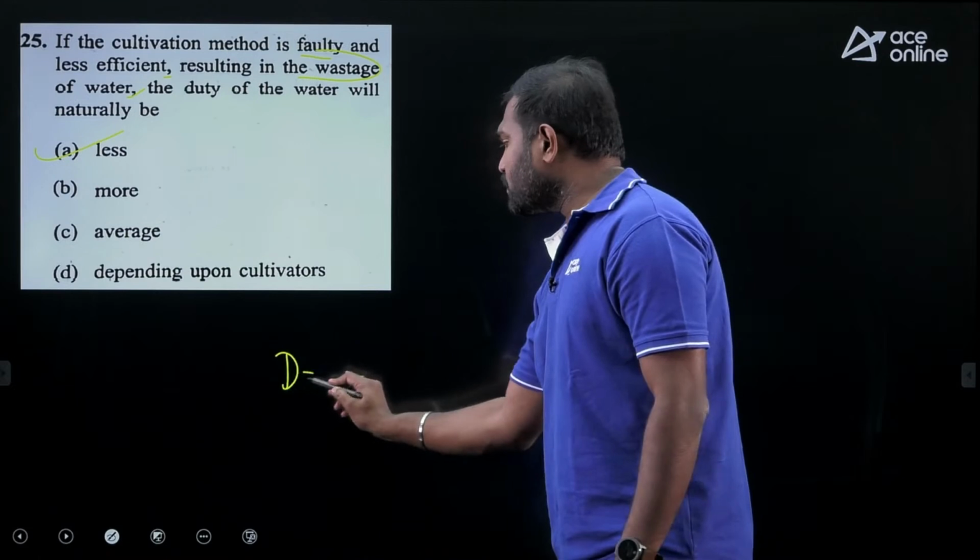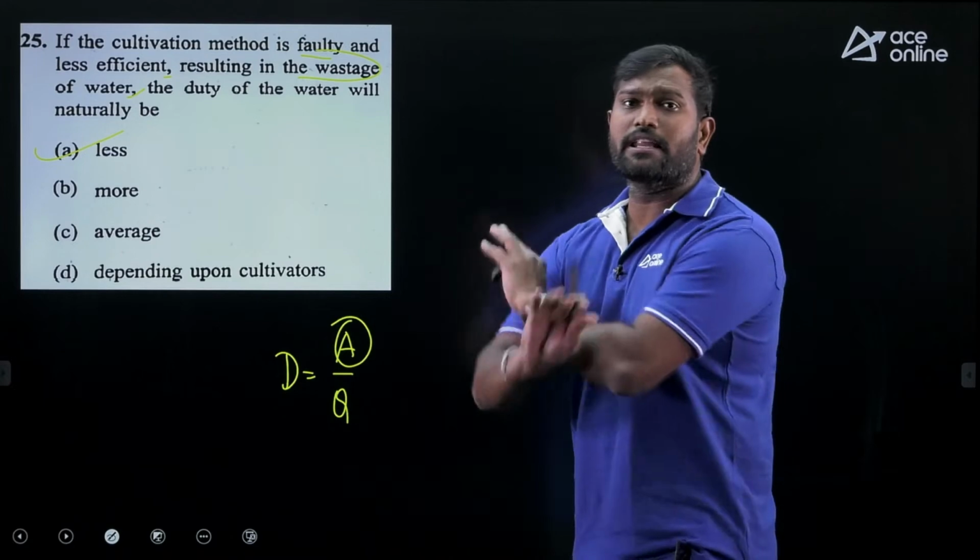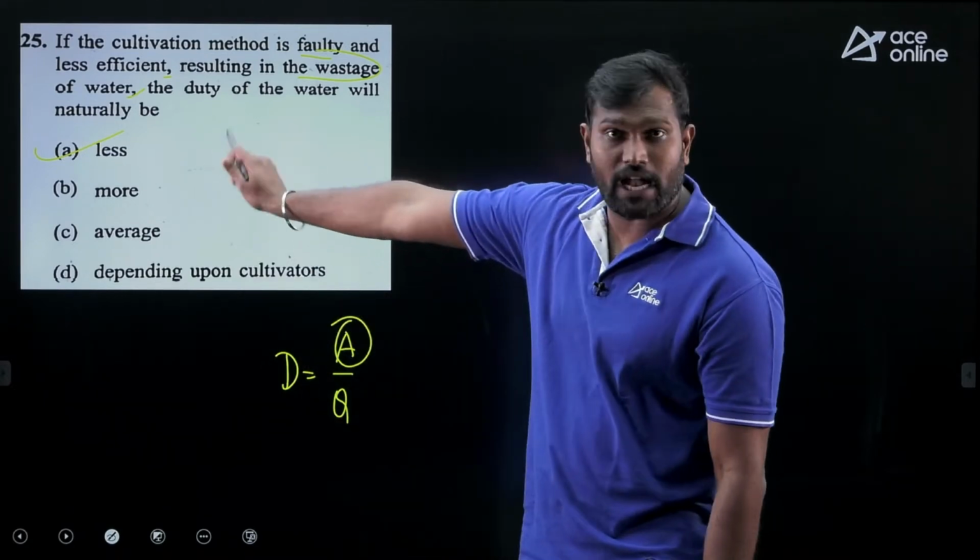Don't go by duty equals area by discharge. This is valid for constant area. Here the area is not constant. The correct answer is less, not more.